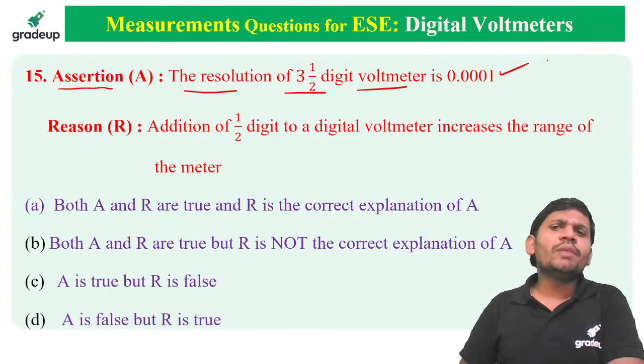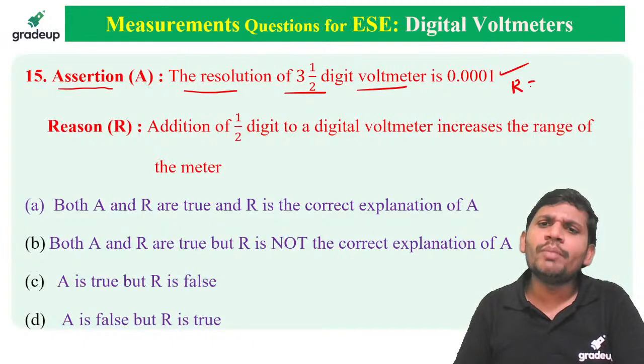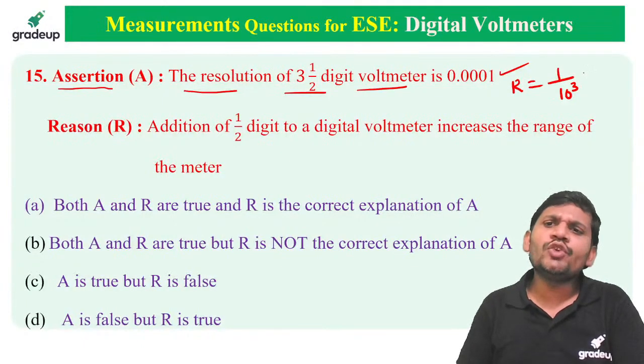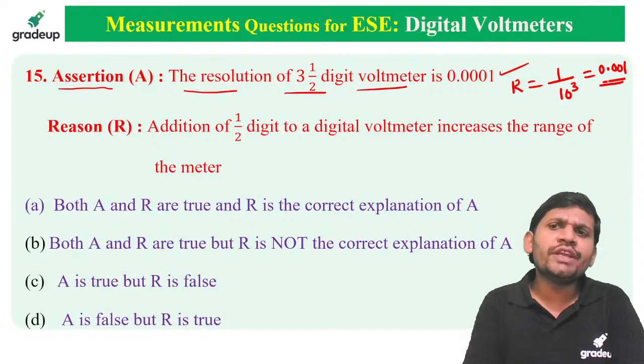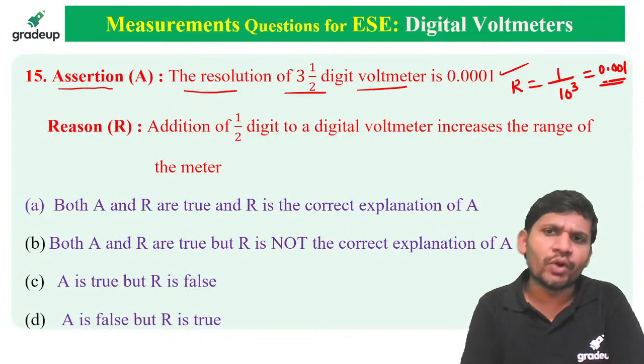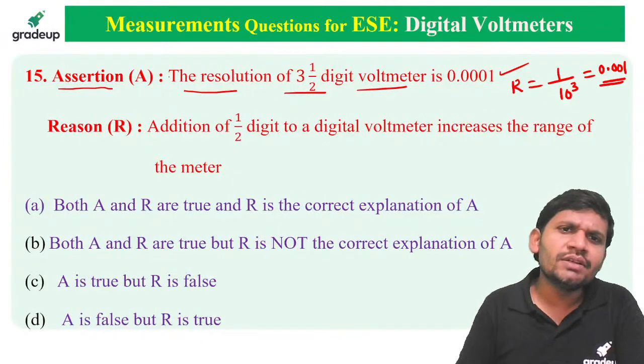Resolution equals 1 by 10 power n, sir. 1 by 10 cube means how much, friends? We get 0.001. The resolution is 0.001. But it is given 0.0001. Is it correct, friends? This is wrong.